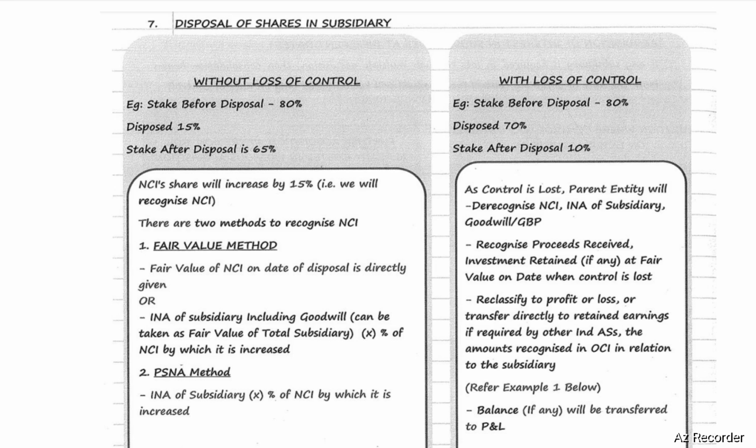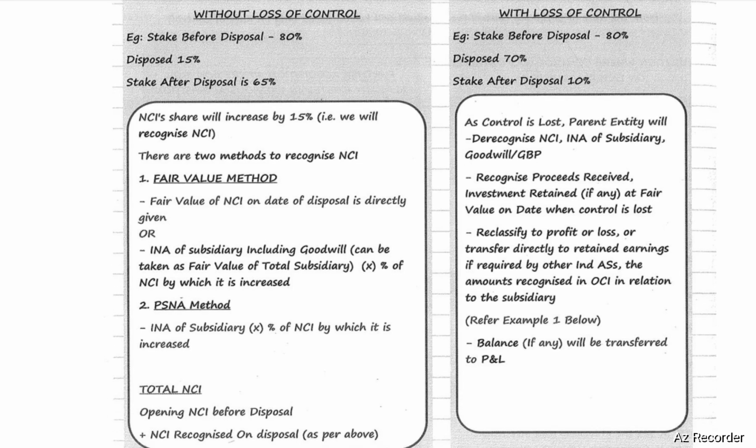There are 2 methods to recognize NCI: fair value method and proportionate share of net assets method. Fair value method: fair value of NCI as on the date of disposal is directly given, or identifiable net assets of the subsidiary, including goodwill, can be taken as the fair value of the total subsidiary, multiplied by the percentage of NCI by which it is increased.